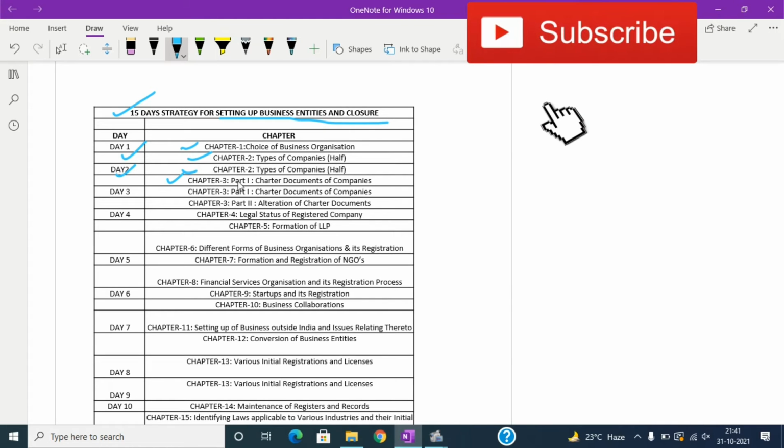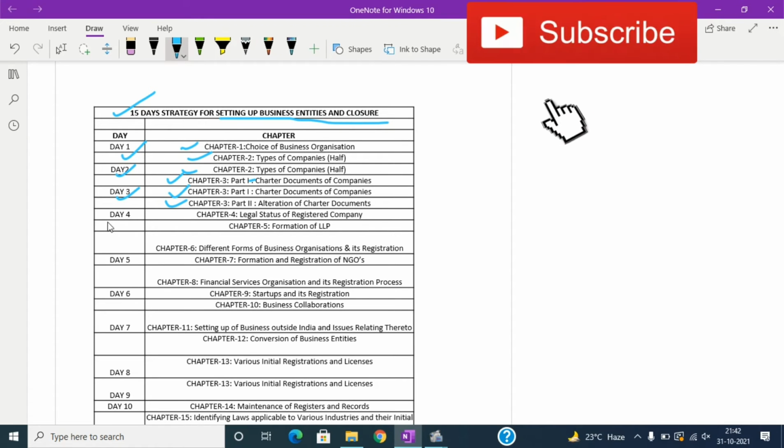And for chapter 3 there are 2 parts, so on day 2 you can opt for part 1. Then if part 1 does not get completed on day 2, you can opt for day 3 for chapter 3 part 1, and then on the same day you can complete chapter 3 part 2.